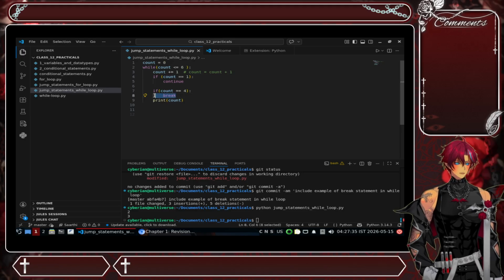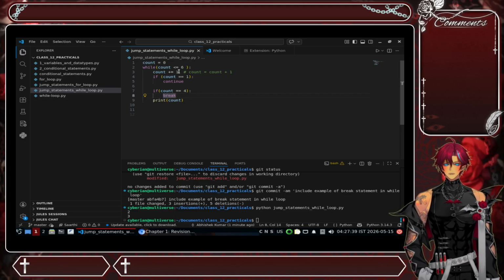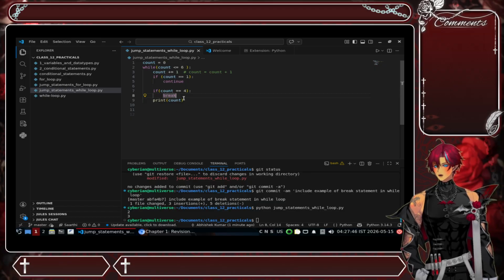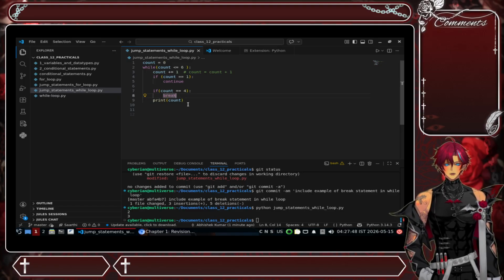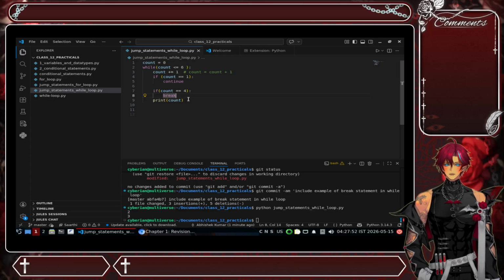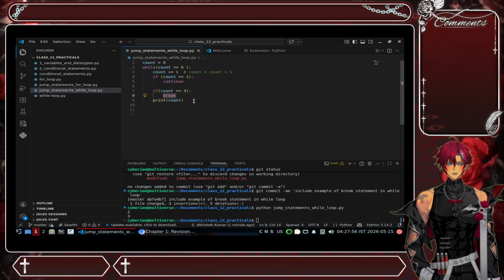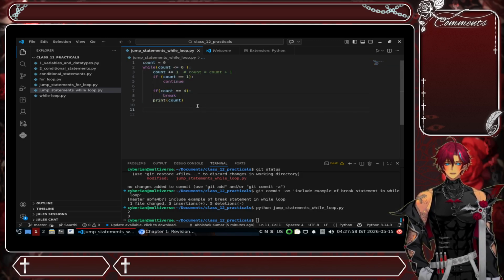Once the break statement is utilized here, the whole loop will stop and it will continue to whatever statements you have written outside the loop. Since there are no statements outside the loop, the interpreter will terminate the program itself.